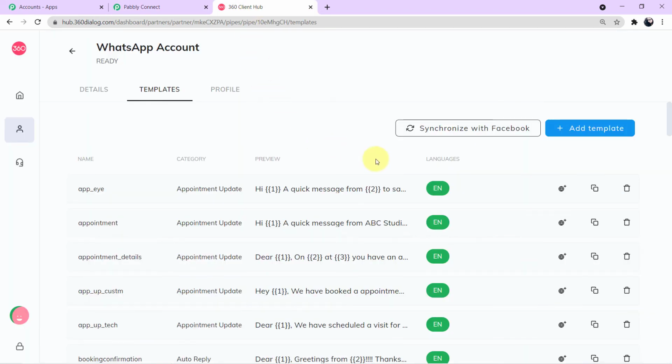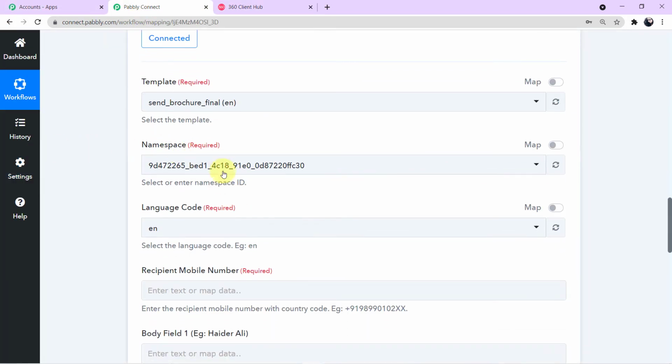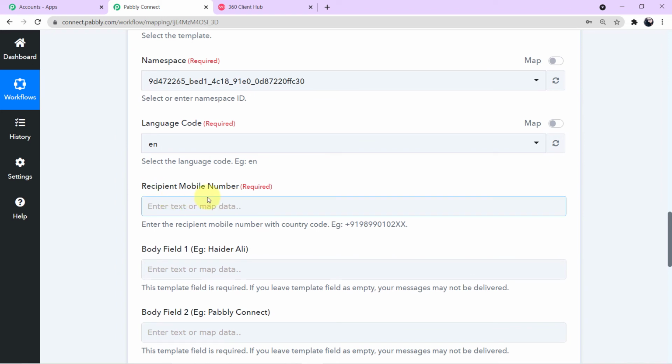Okay, let me take you back to my 360 dialog account. Under the language section, you can see it is written EN, EN, EN. So this shows that all our templates are in the English language. That's why the code has been assigned here under the language section. So you need not do anything with these fields. Come down to your next field, which is recipient mobile number. Now we have to map the number.